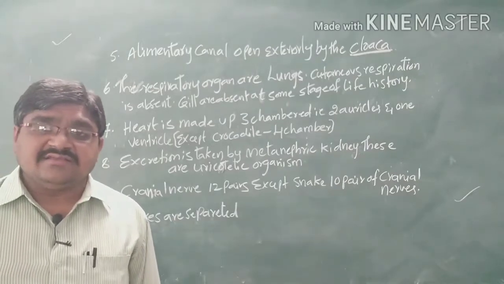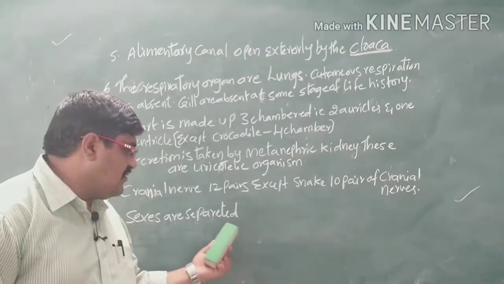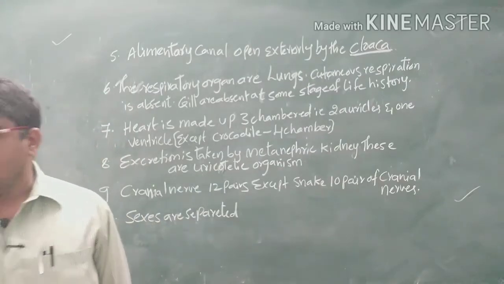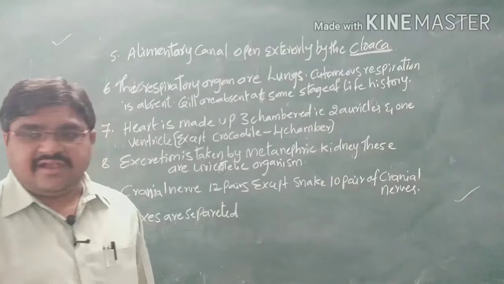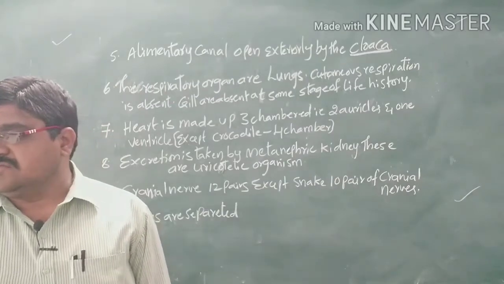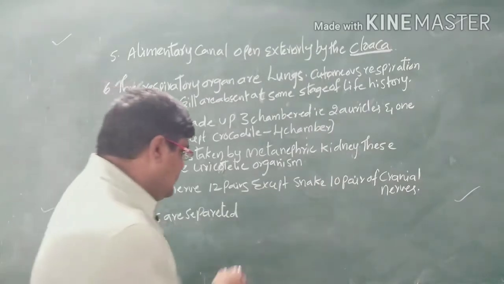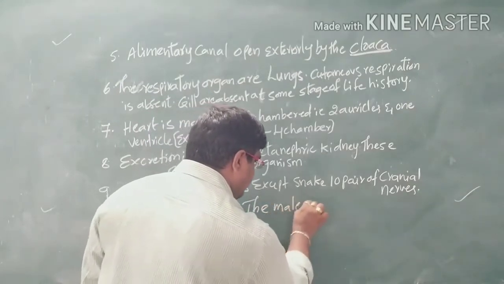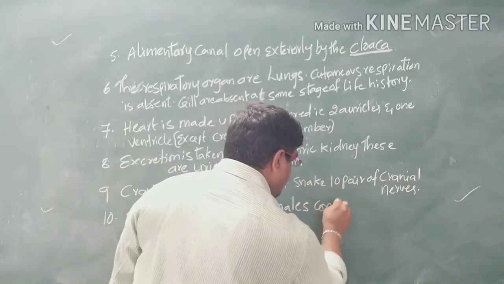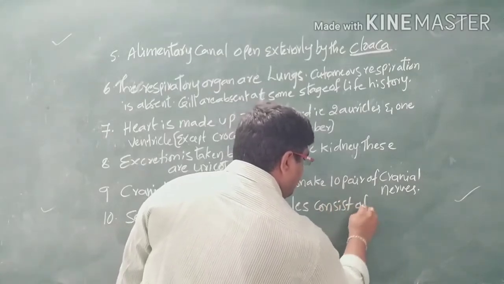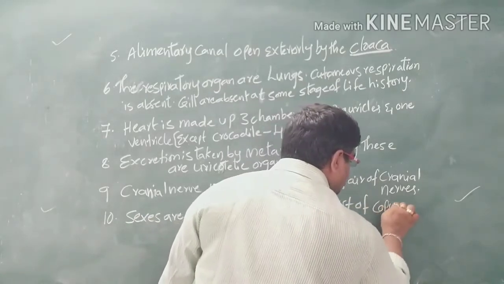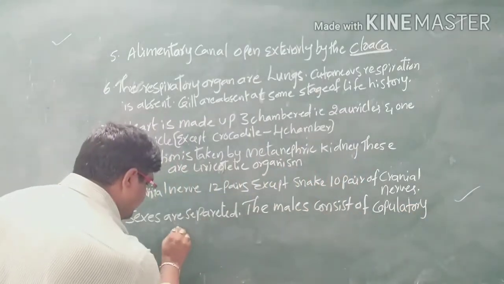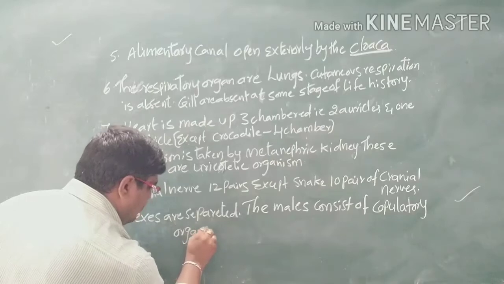We can call them dioecious or unisexual organisms, where the males have structures called copulatory organs.